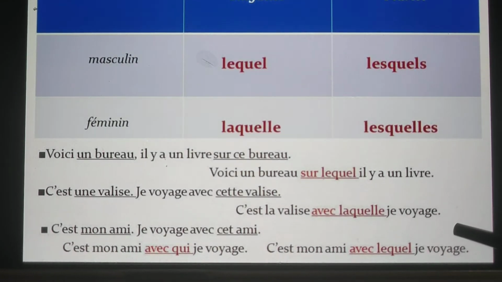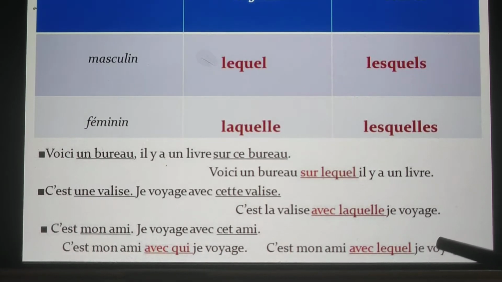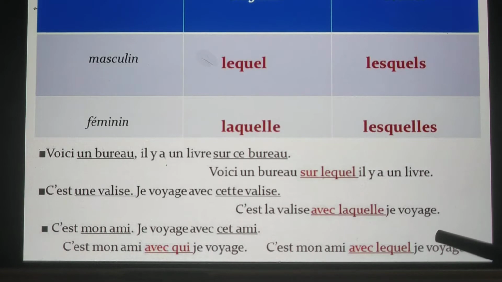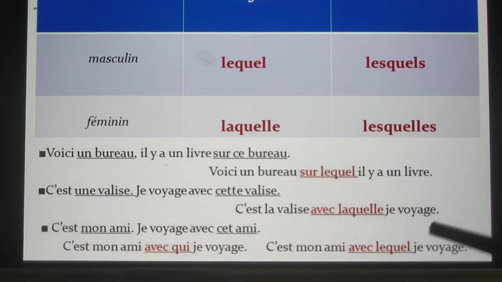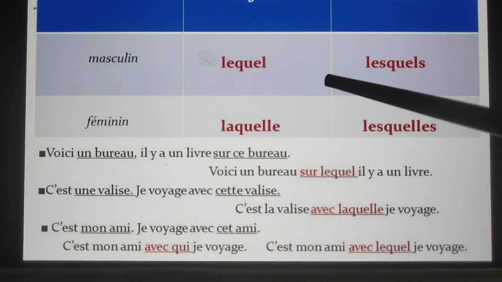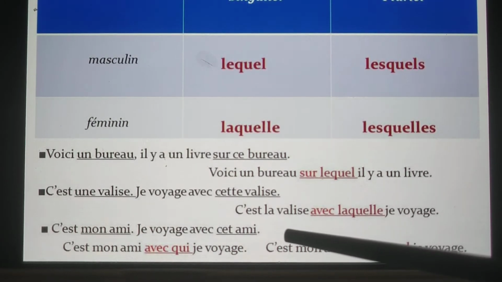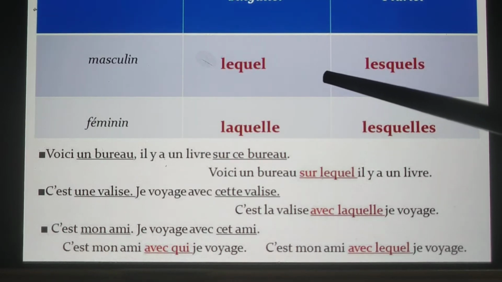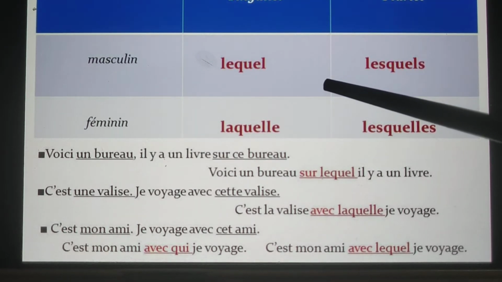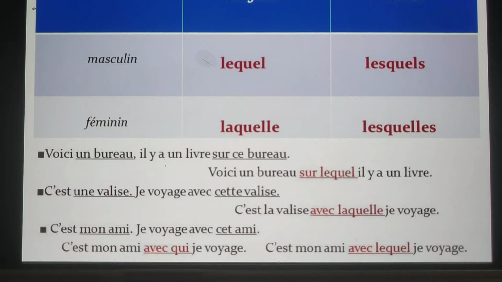Next, C'est mon ami. Je voyage avec cet ami. Now, cet ami is masculine singular starting with a vowel. So what are we using for ami? Lequel. Because ami is repeated, we remove ami and use lequel. When we write lequel, with it we have avec.